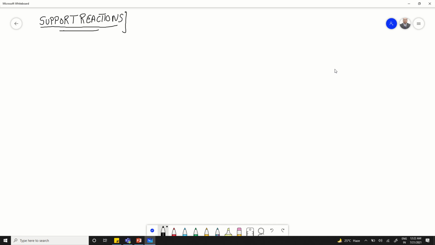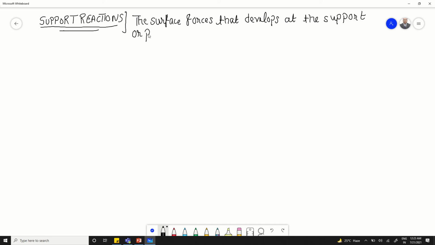These are also a type of surface forces that develop at the support, or more simply, at the point of contact between bodies.